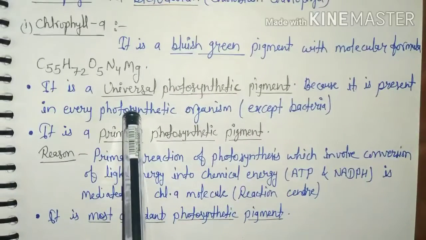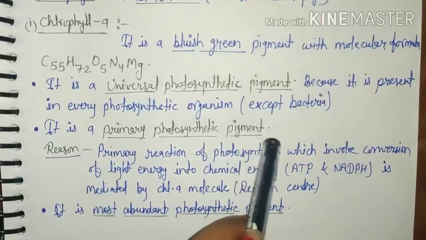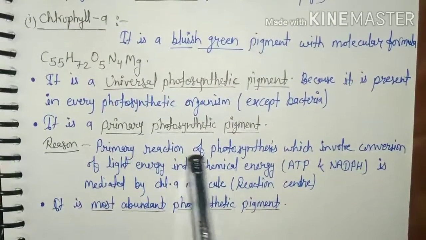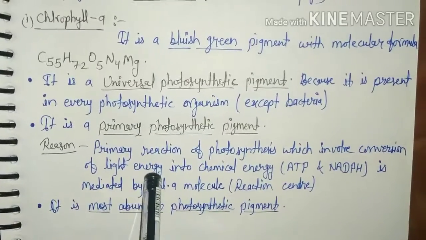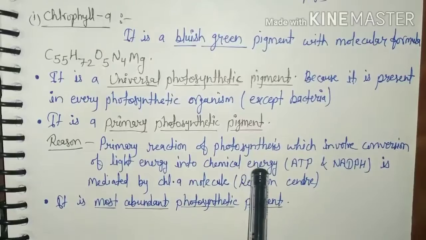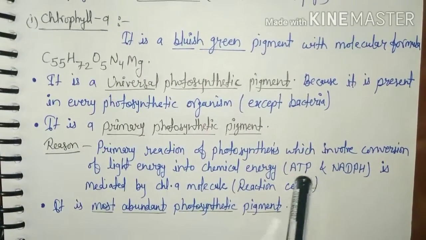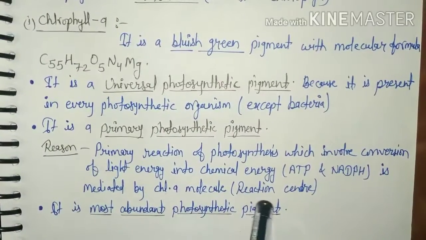सारे फोटोसिंथेटिक. And chlorophyll A is a primary photosynthetic pigment because primary reaction of photosynthesis which involve conversion of light energy into chemical energy, ATP and NADPH, is mediated by chlorophyll A molecules.